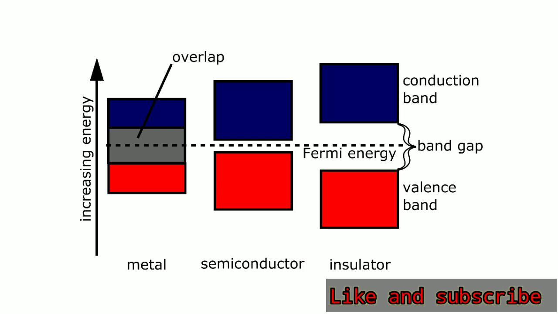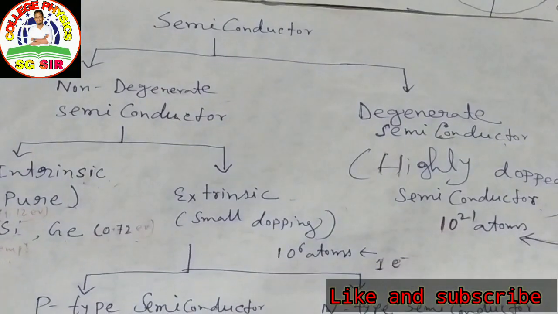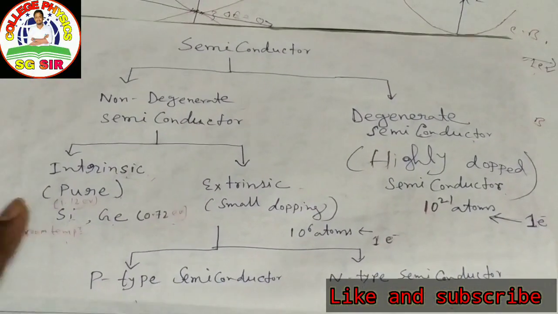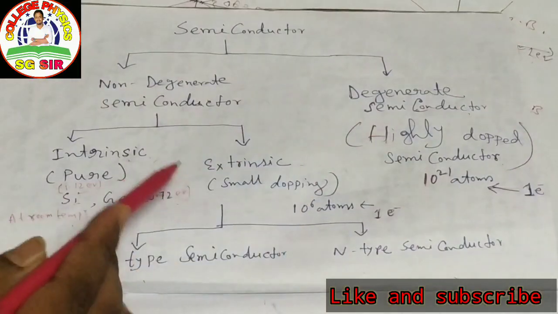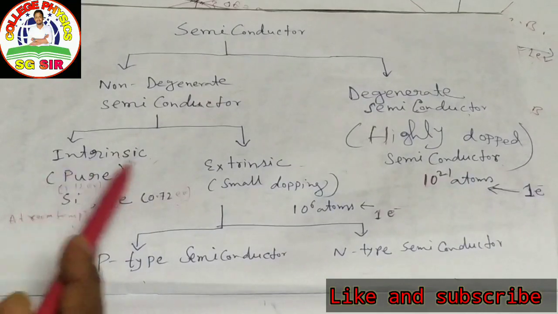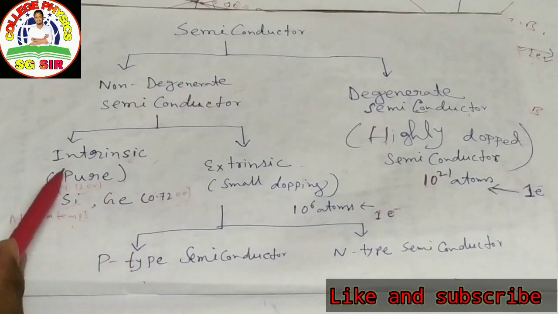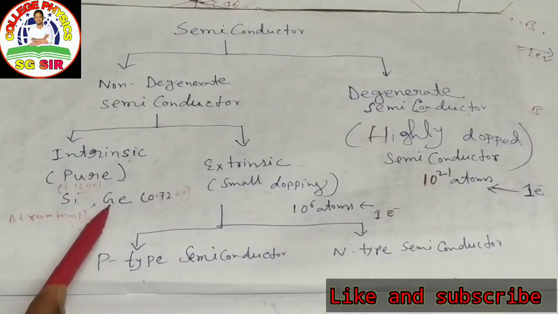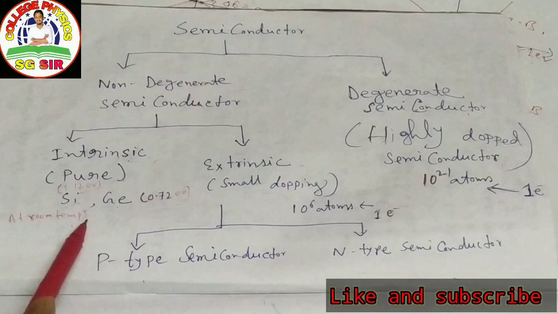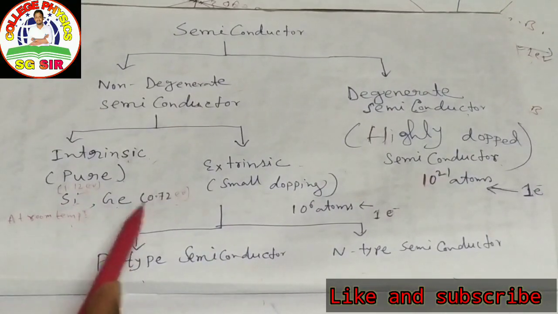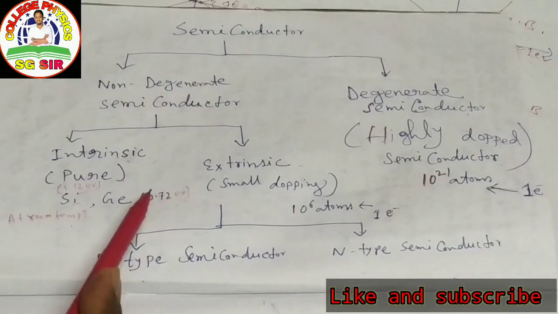Now we classify semiconductors in different ways. Semiconductors are mainly of two types: non-degenerate semiconductor and degenerate semiconductor. Non-degenerate semiconductors are of two types: intrinsic semiconductor and extrinsic semiconductor. Intrinsic semiconductor means pure semiconductor, for example silicon and germanium. At room temperature, the band gap energy for silicon is 1.12 electron volt and for germanium 0.72 electron volt.